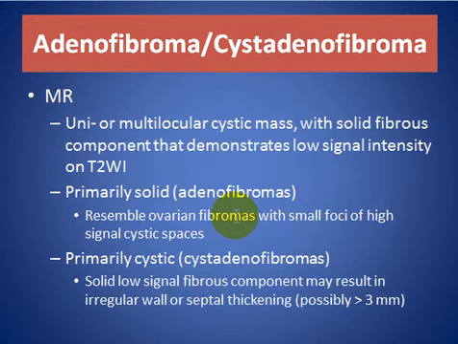On MRI, uni or multilocular cystic mass with solid fibrous component that demonstrates low signal intensity on T2 weighted images. Primarily solid adenofibroma resembles an ovarian fibroma with small foci of high signal cystic spaces. Primarily cystic cystadenofibroma shows solid low-signal fibrous component that may result in irregular wall or septal thickening, possibly more than 3 mm.